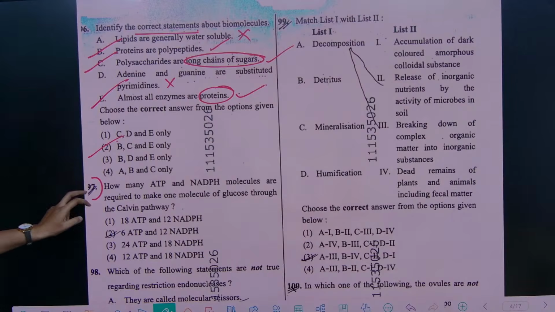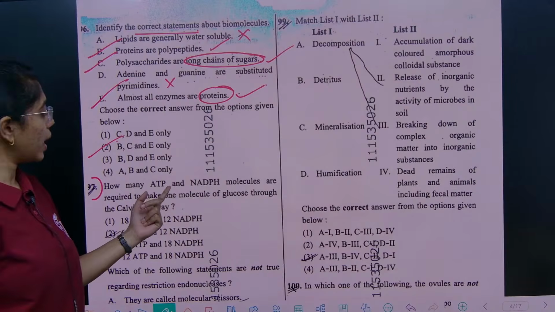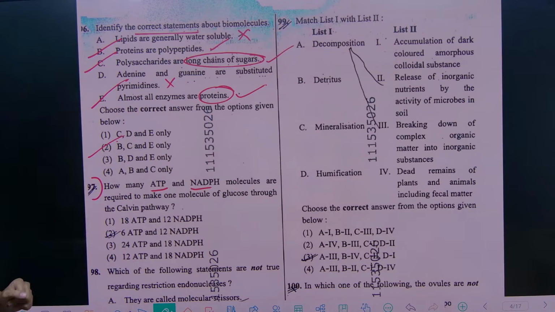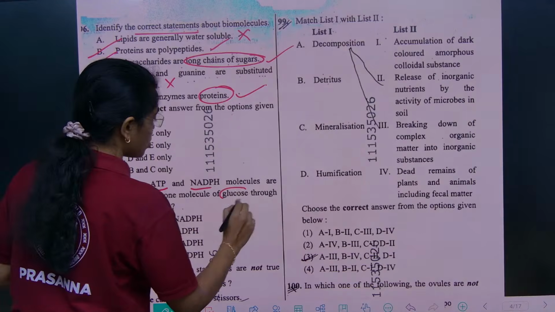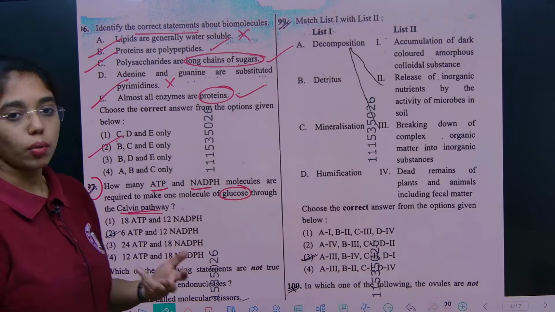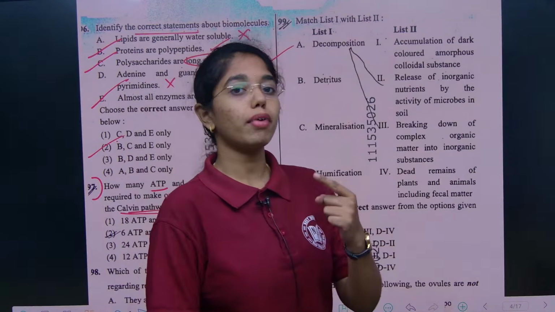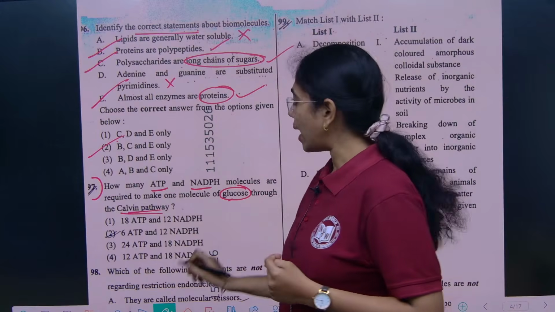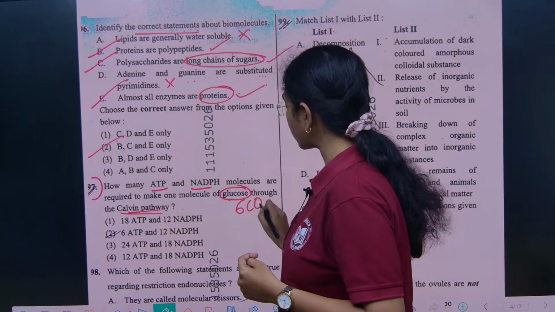Next, this question, if you observe, how many ATP and NADPH molecules are required to make one glucose through the Calvin cycle? In the Calvin cycle, for the formation of one glucose molecule, 6 Calvin cycles have to operate, and it requires 6 carbon dioxides.